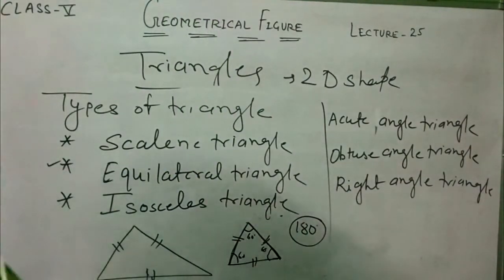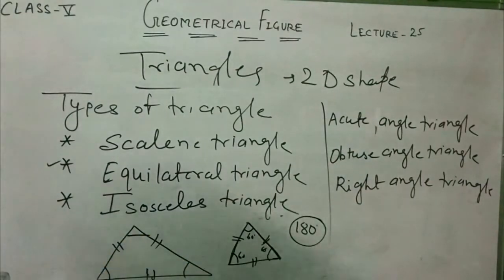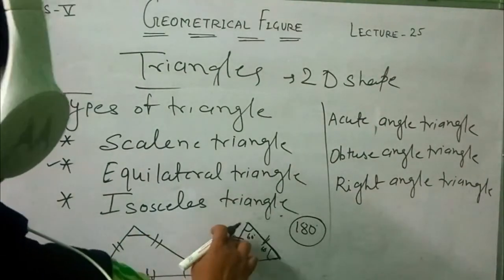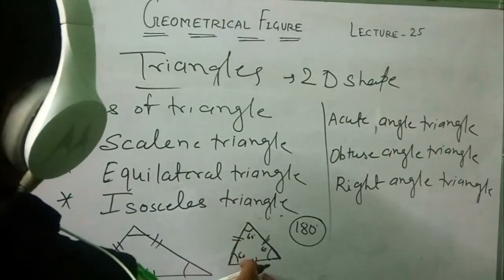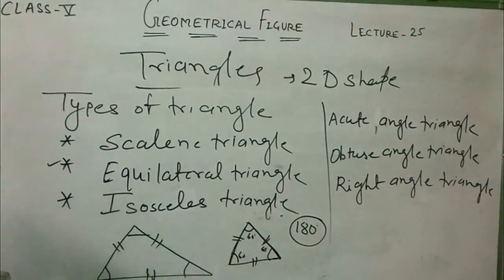Okay, in a scalene triangle, all sides are different and all angles are also different. In an equilateral triangle, all three sides are equal and the angles are also equal. Isosceles triangle: a triangle with two sides of equal length.